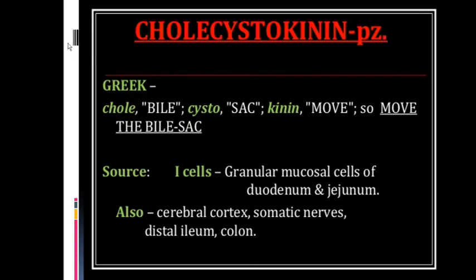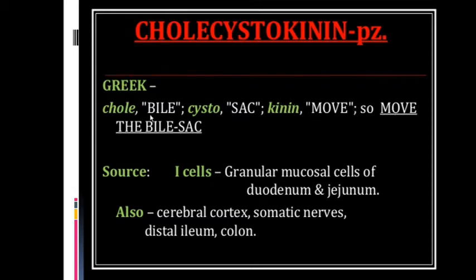So these are not two hormones, this is only one hormone, cholecystokinin, that has effect on the gallbladder as well as the pancreas. It is derived from the Greek word chole. Chole means bile, cysto means sac, kinin means move.